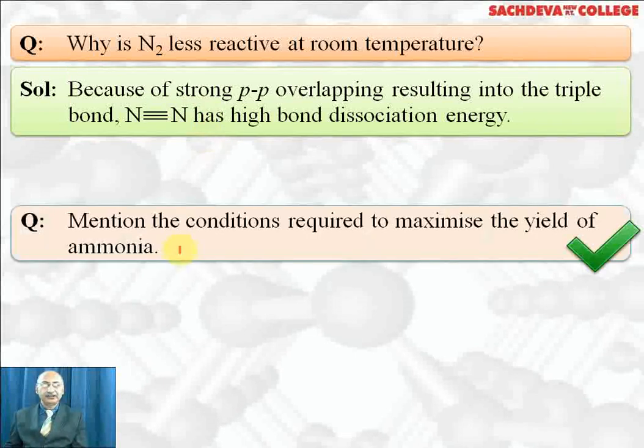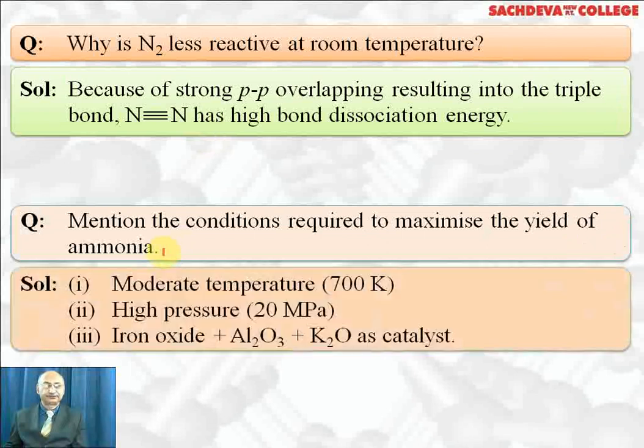Mention the conditions required to maximize the yield of ammonia: high pressure, low temperature, and use of catalyst. Moderate temperature of 700 Kelvin, high pressure of 20 megapascals, iron oxide with aluminium oxide and potassium oxide as catalyst. These will help to maximize the yield of ammonia.